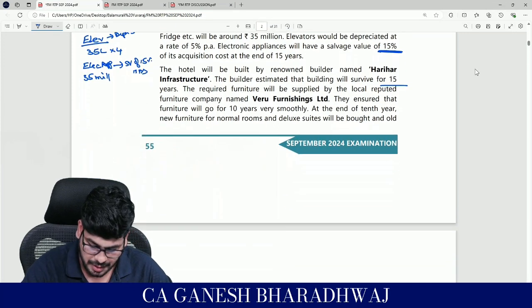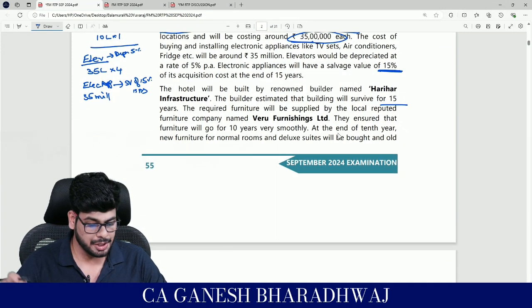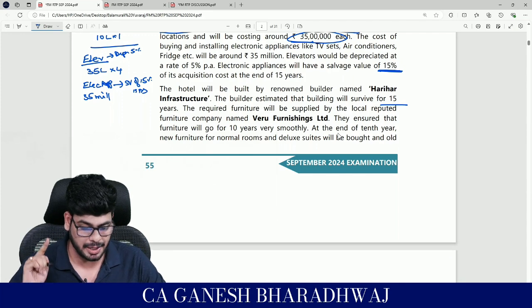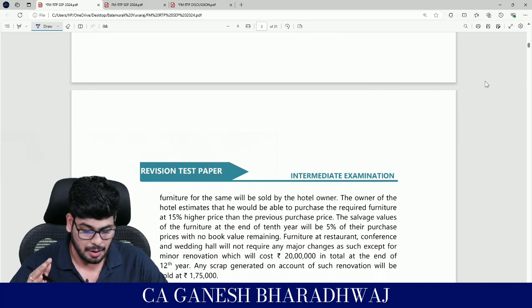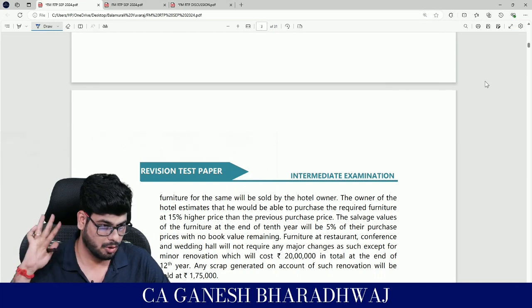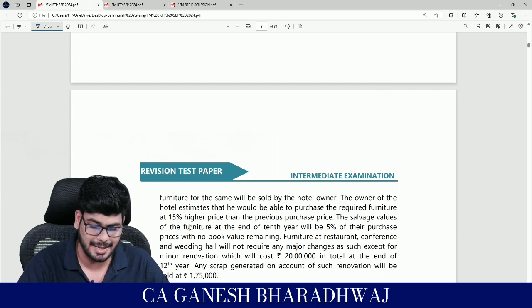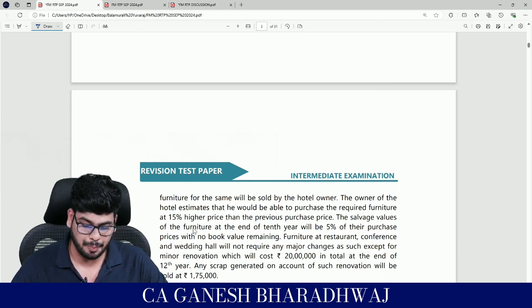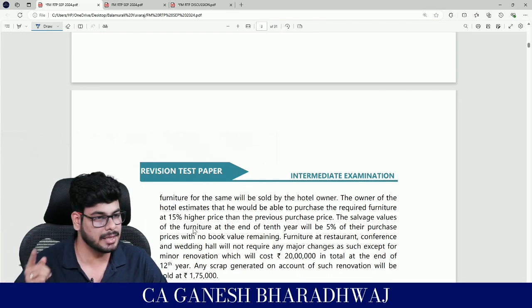But wait, it comes with a rider. At the end of the 10th year, new furniture for normal rooms and deluxe suites will be bought, and the old furniture for the same will be sold by the hotel owner. Now the owner of the hotel estimates that he would be able to purchase the required furniture at 15% higher price than the previous purchase price.